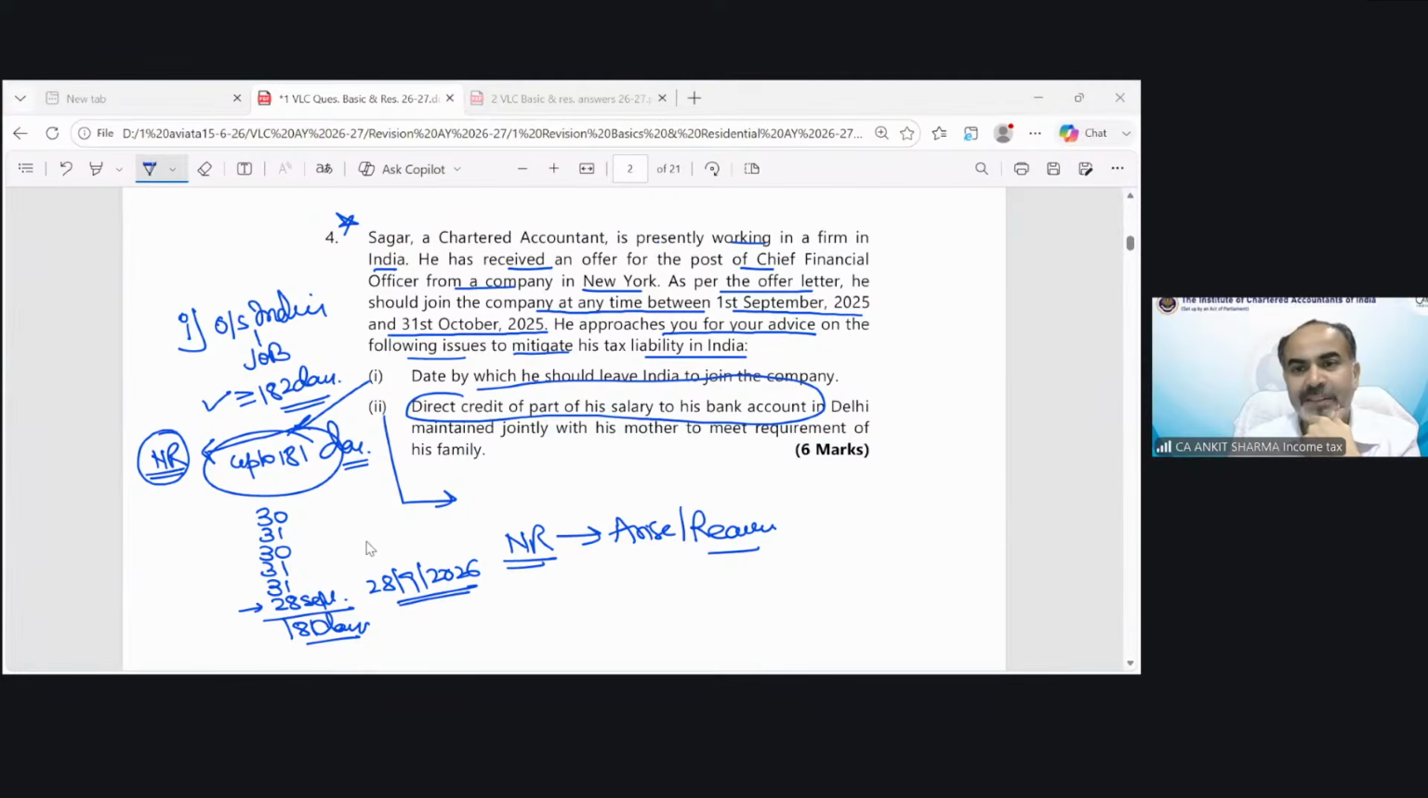Before 29 September, you should write it down. Gayatri, it's not "on or before", you should write it down as 28 September. That would be the date he should leave.